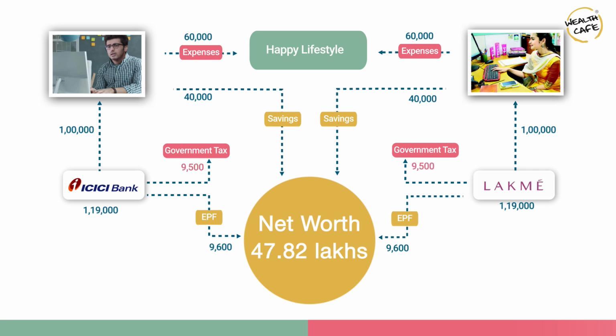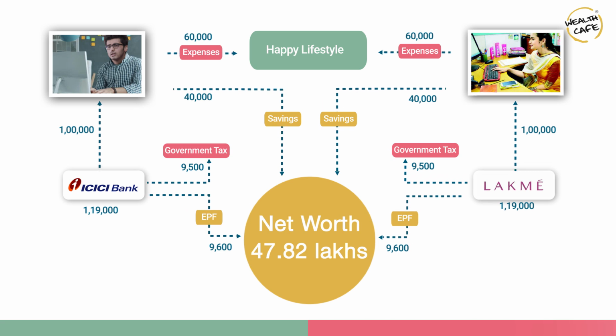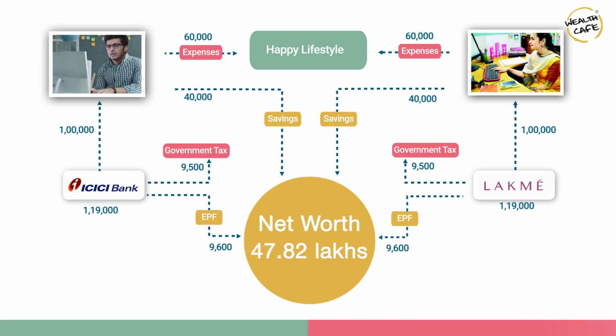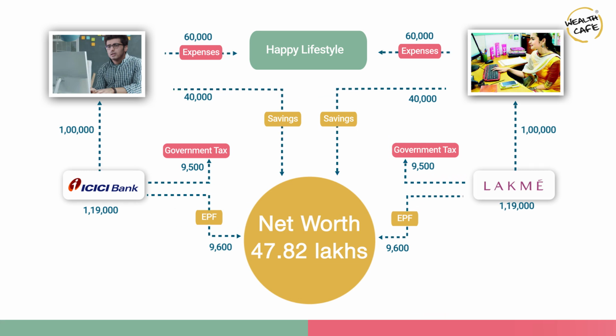Well, while that is an important number to look at, and we've seen how through various ways Krish and Ananya were able to reduce their taxes, that is not the only thing that you need to do when you look at managing your expenses. That is one of the many things, and that is the first thing which you can look at, because that will immediately give a certain cash flow to your monthly amounts that are available for your savings.